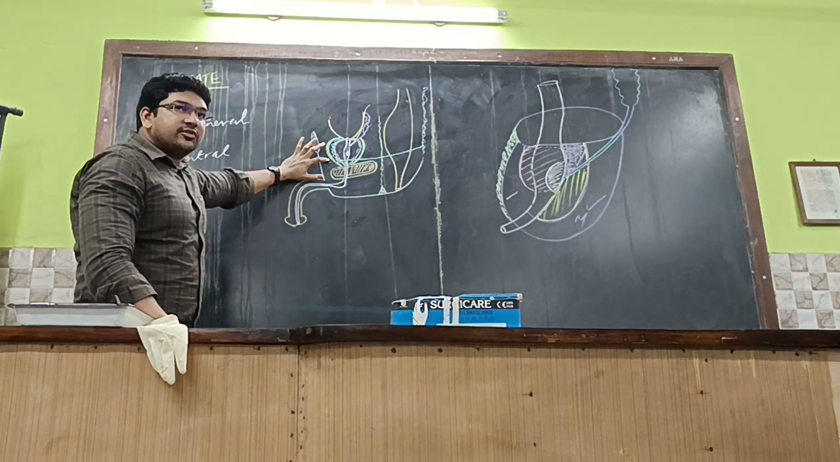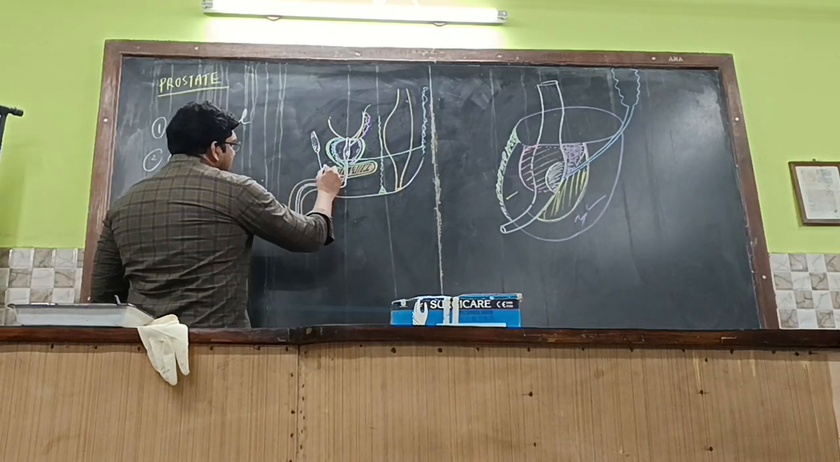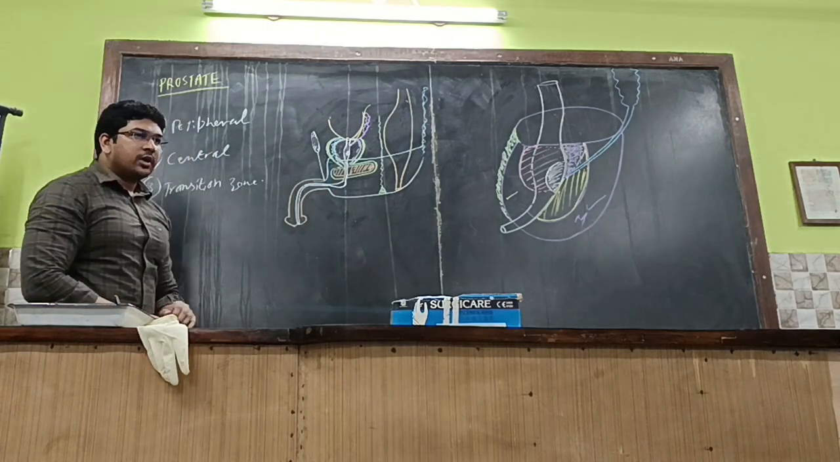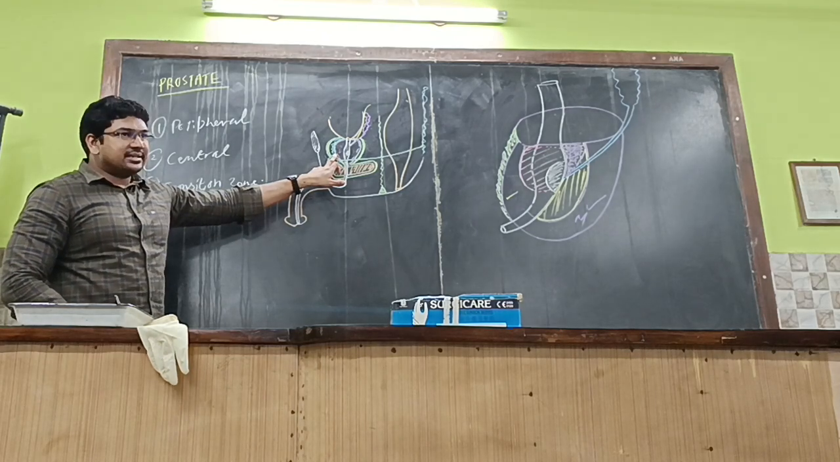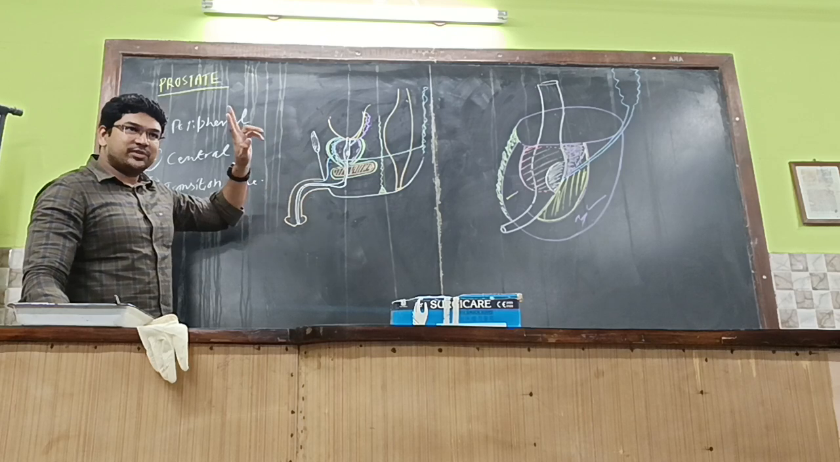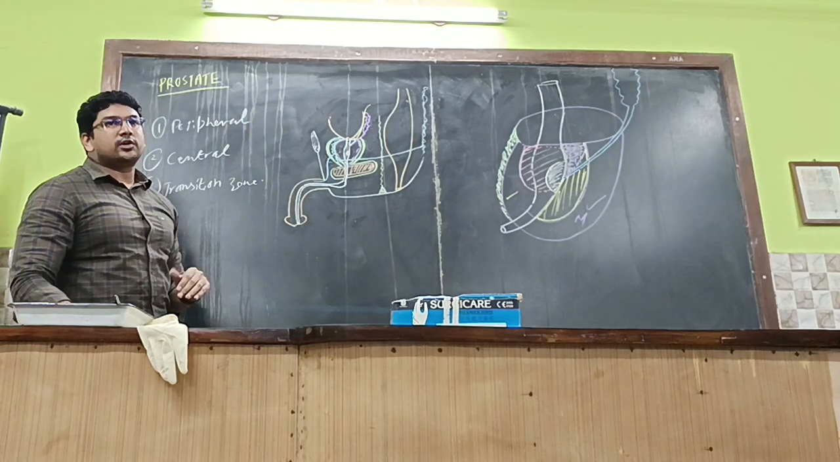So these are the coverings of the prostate. And one more thing, the deep dorsal vein of the penis will also be draining into the prostatic venous plexus. Getting it or not? So the deep dorsal vein of the penis, could you remember from the last class? Superficial dorsal vein of the penis and deep dorsal vein of the penis.